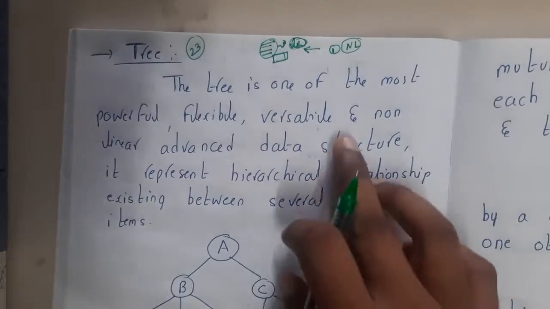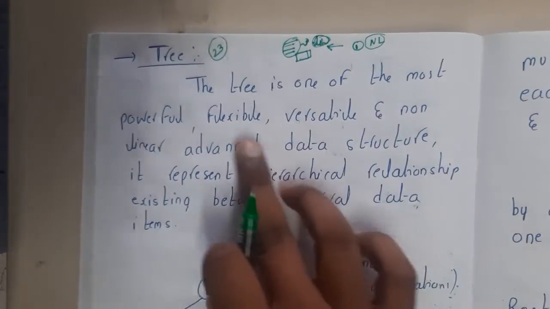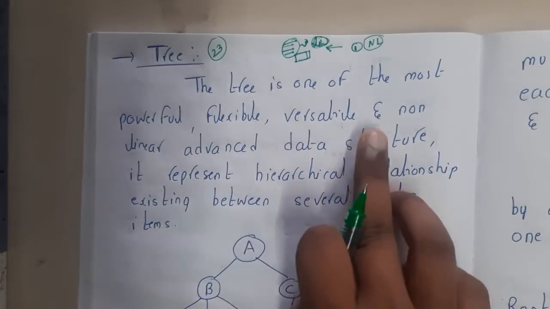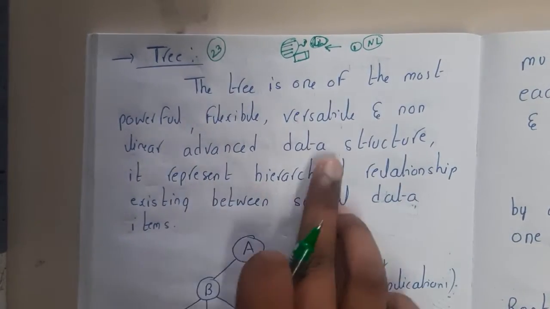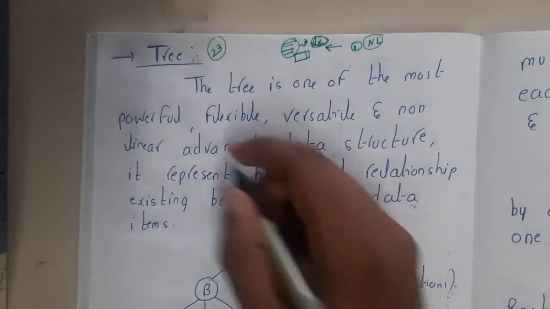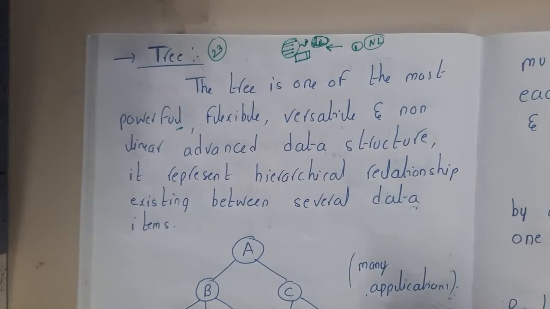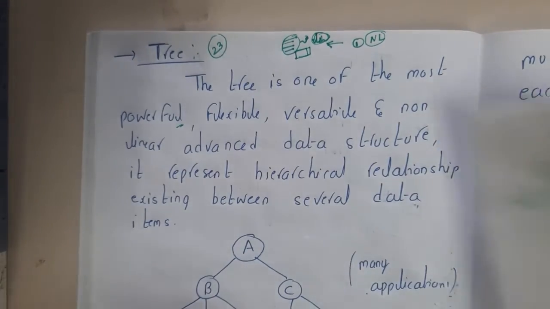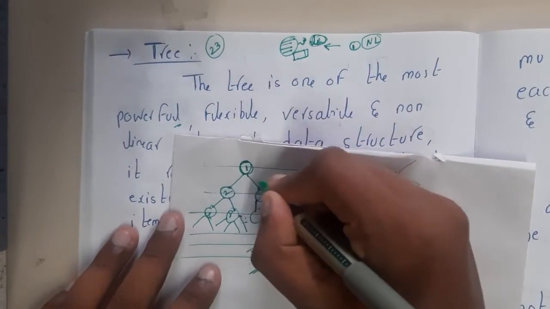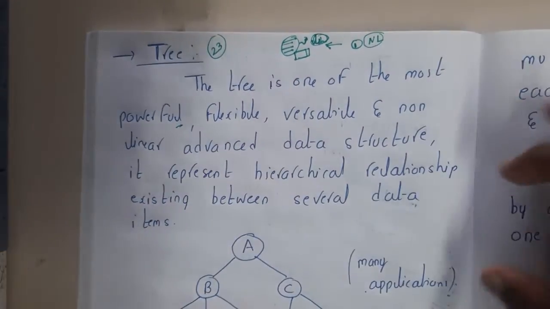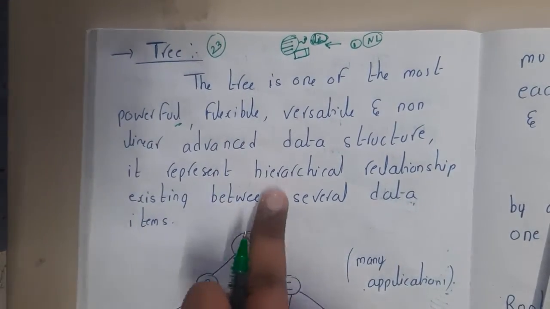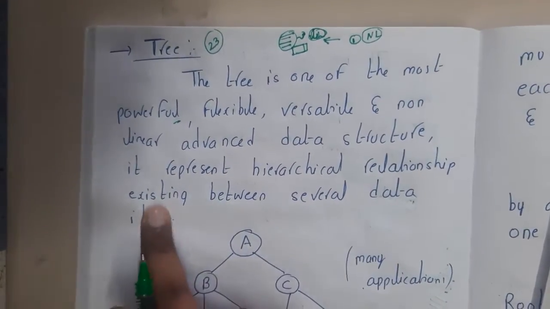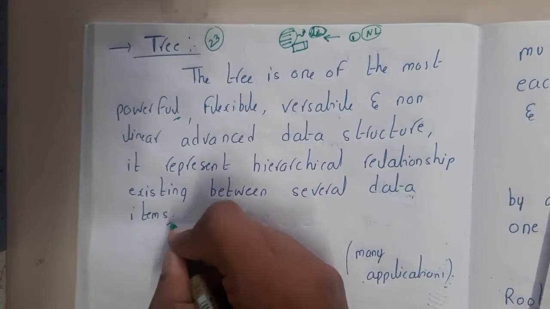Tree is one of the most powerful, flexible, versatile and non-linear advanced data structures. It is powerful because it is using linked list and all those things, and it can store any number of nodes, right? Basically these are called nodes and these are called edges, guys, just for understanding. It represents a hierarchical relationship existing between several data items.